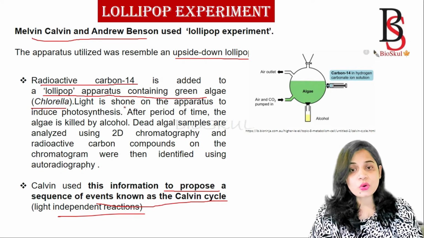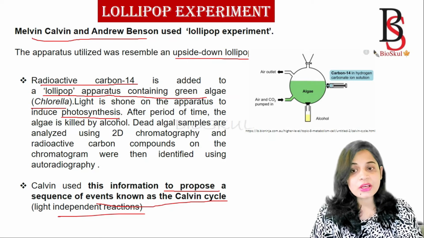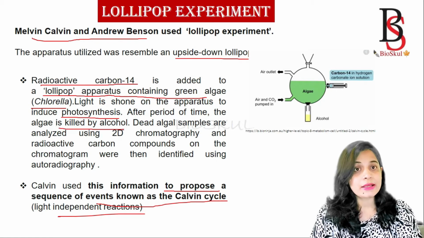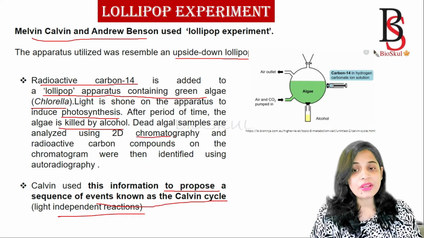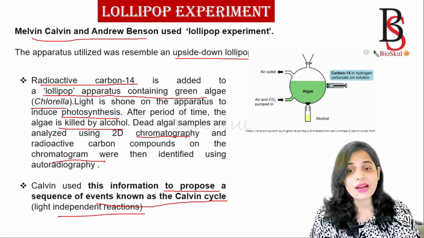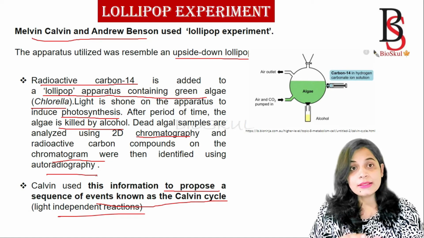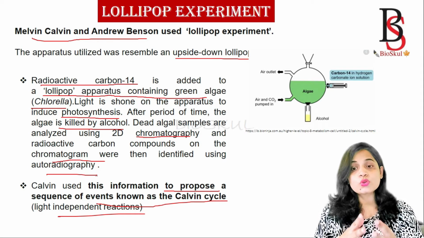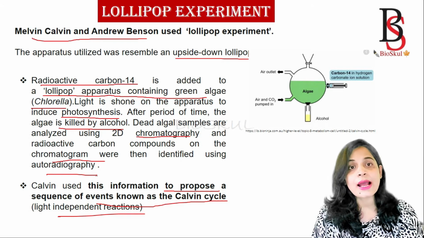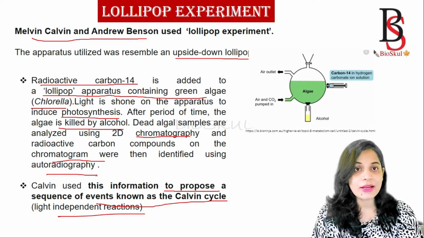Then light was shone on the apparatus for photosynthesis. After a period of time, the algae were killed by alcohol, and the dead algal samples were analyzed by chromatography, and radioactive carbon compounds on the chromatograms were identified using autoradiography. The information they got from that experiment was used to propose the sequence of events known as the Calvin cycle or light independent reaction.